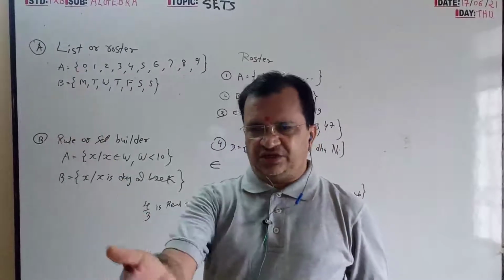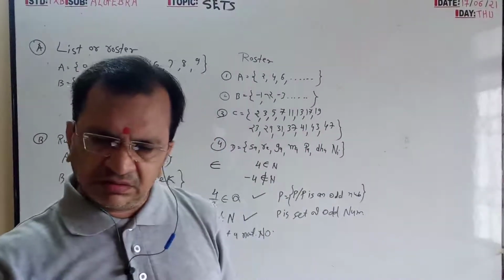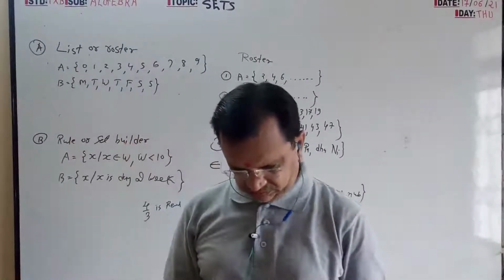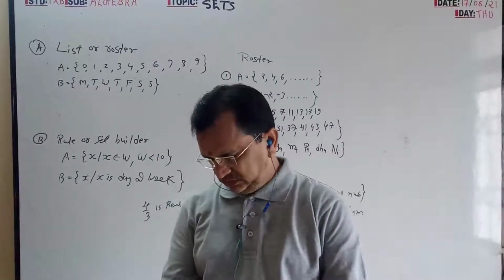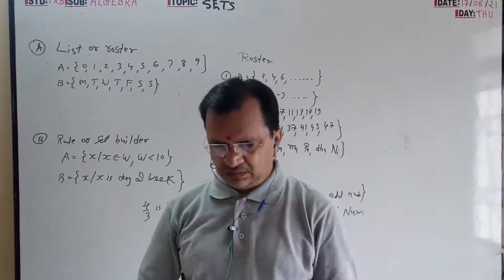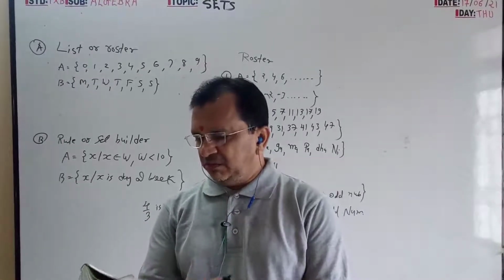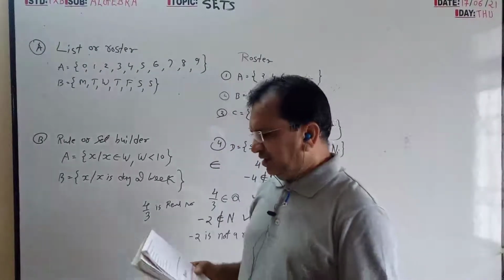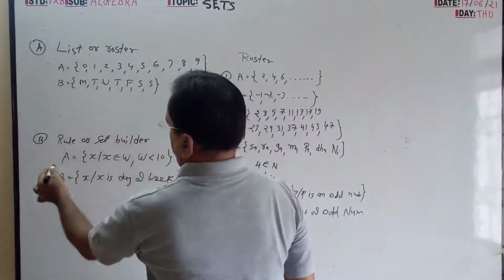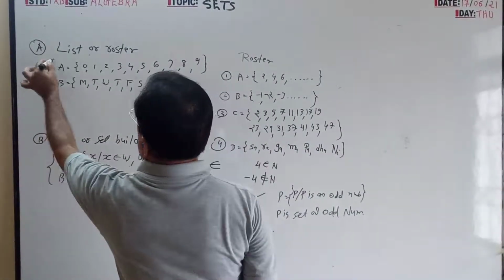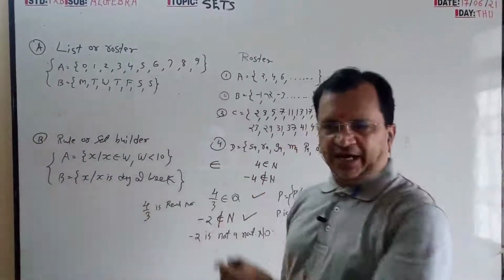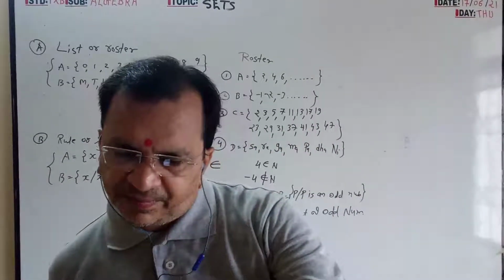See, at 8:30 students are joining. Write any two sets by listing method and rule method. So these two examples I have given. They have asked for two examples, so like this you can give examples.